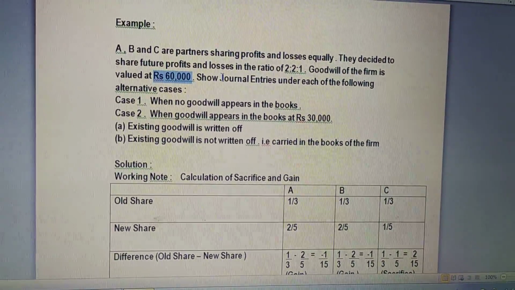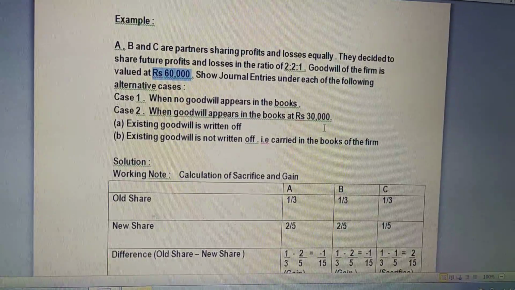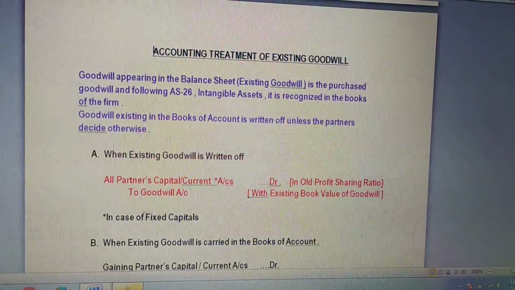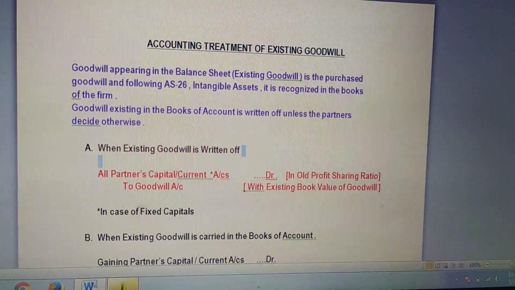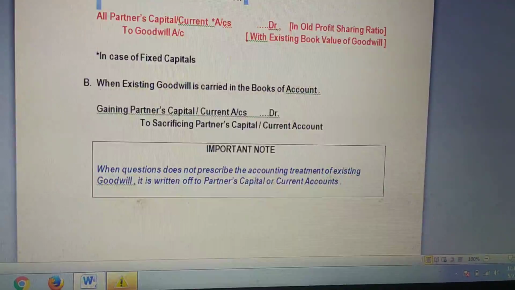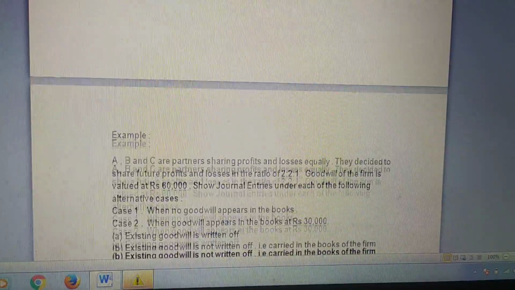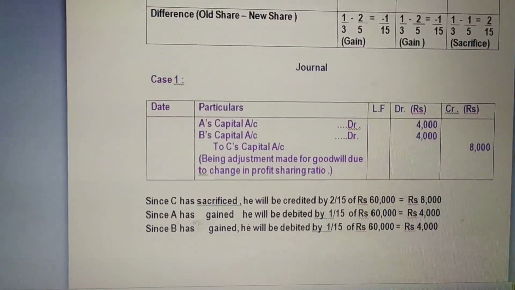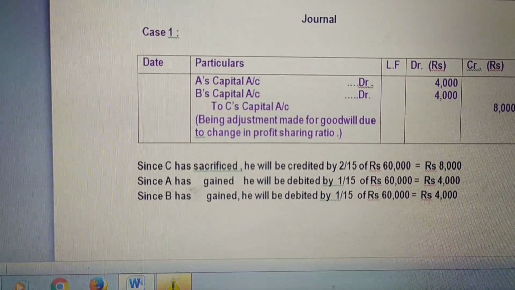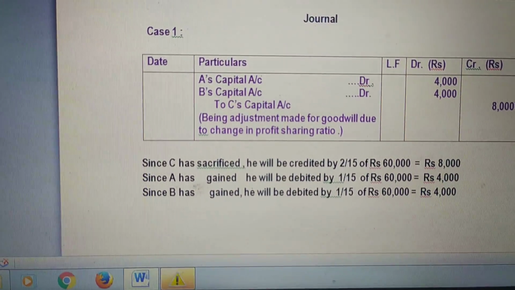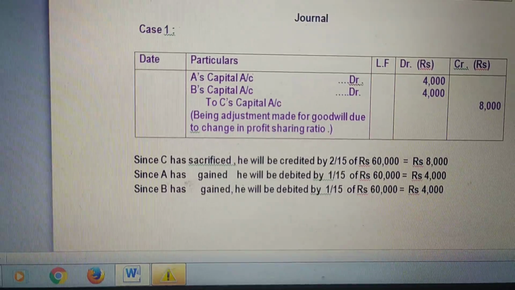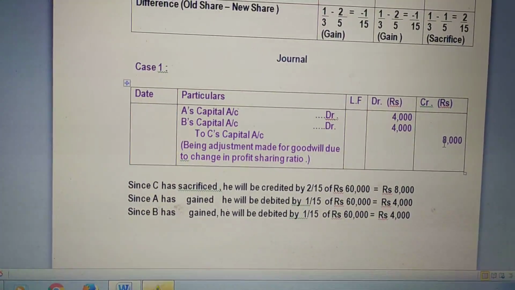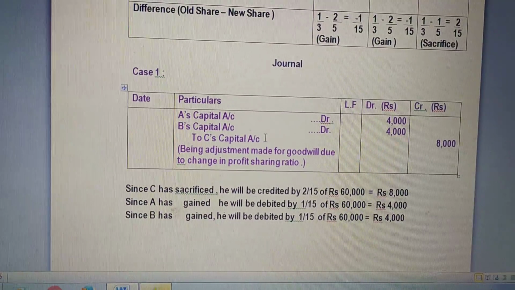60,000 is the given goodwill of the firm, and no goodwill appears in the balance sheet. So this particular 60,000 is to be distributed, to be calculated here. Here it is. C has sacrificed 2/15. Just now we have calculated. So 2/15 of rupees 60,000, 8,000 will be credited in C's capital account. Here I have written 8,000 in front of C's capital.